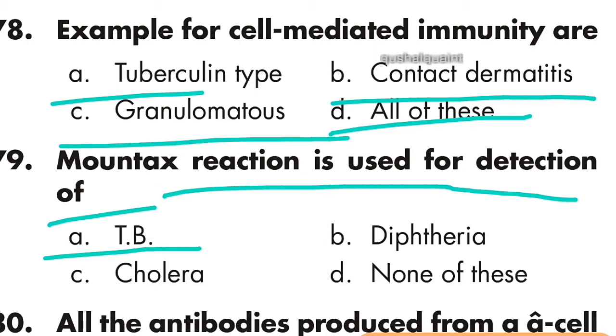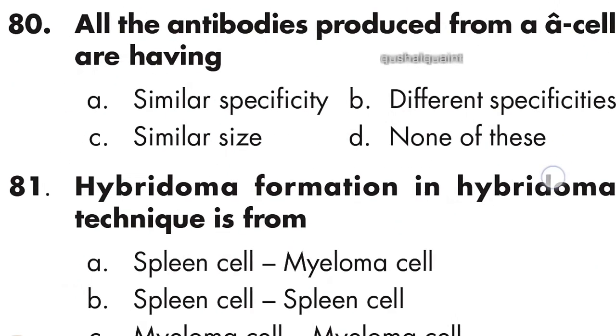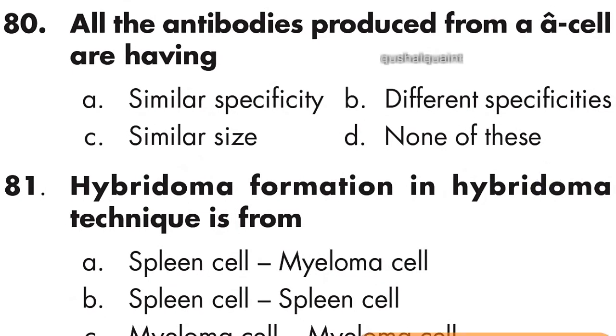Option A is right, tuberculosis. 80th: all the antibodies produced from a B cell clone have similar specificity. Option A, similar specificity.